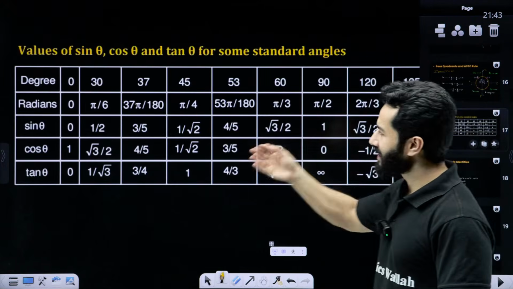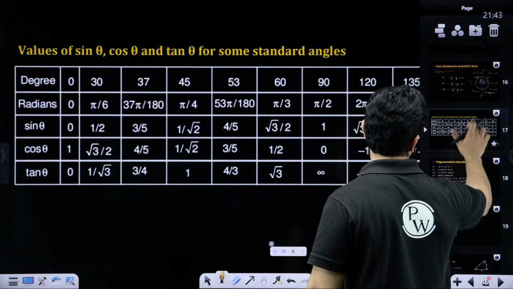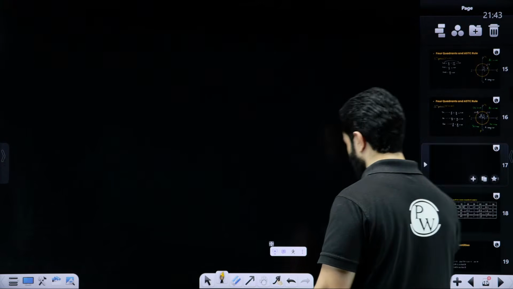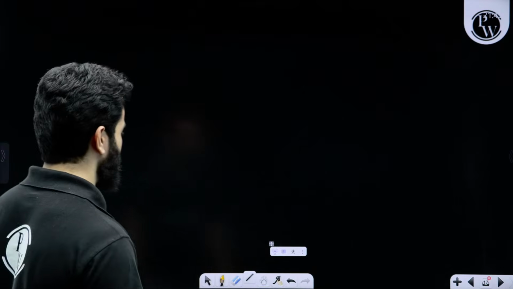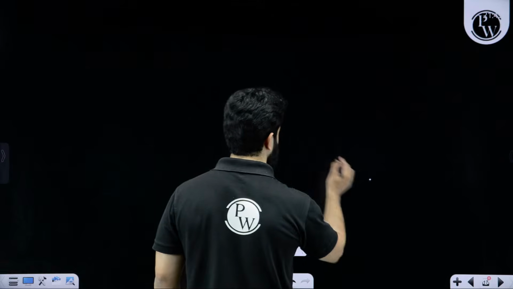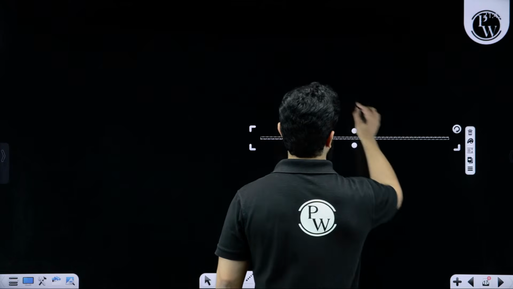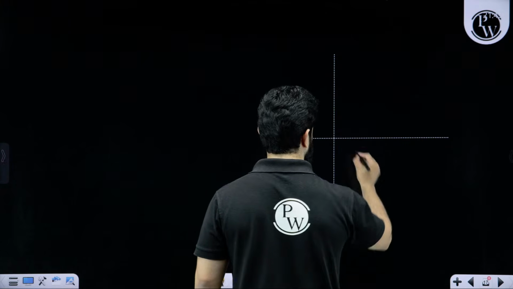These are some of the standard values. Let me first help you to understand this. See what we are trying to do. I've got a special analogy to explain this. Let's suppose this is some reference line and this is our hypotenuse.